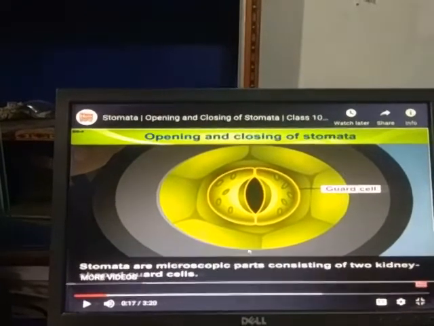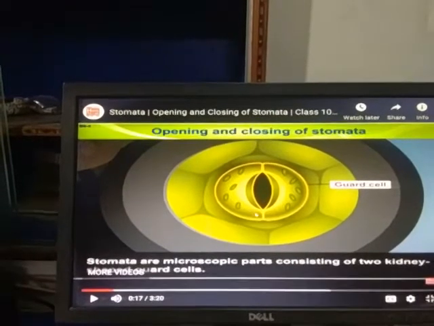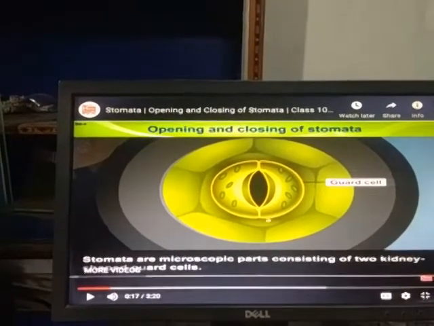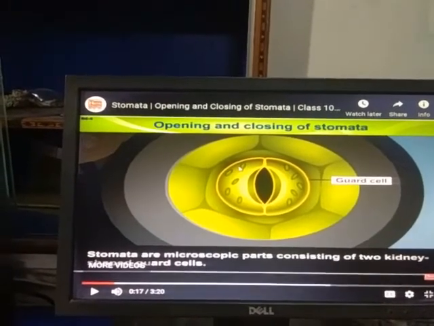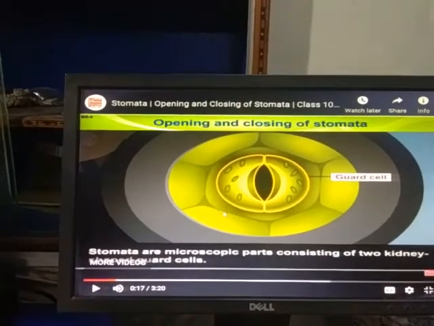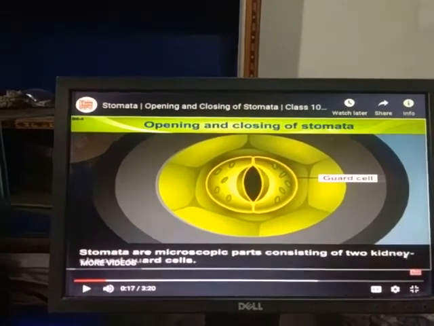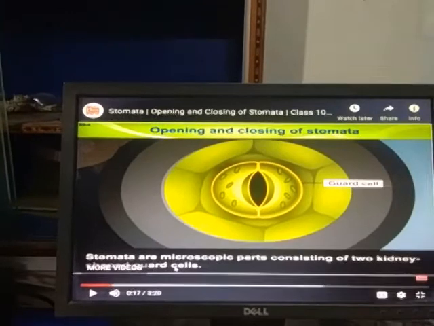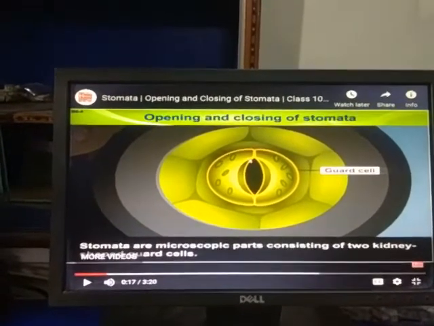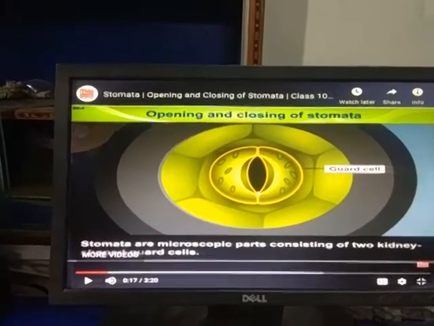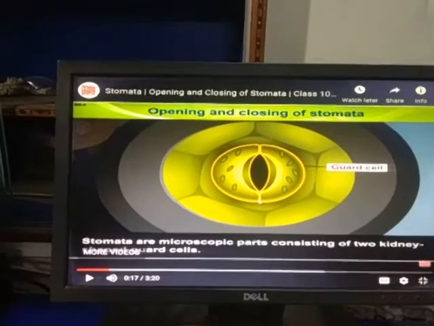Now this is represented here. This portion of the stomata is known as guard cells. Guard cells contain many chloroplasts that are responsible for trapping of sunlight during the process of photosynthesis. As given, stomata are microscopic, very minute parts consisting of two kidney shaped guard cells. The inner portion of the guard cell has a thickened wall, and the outer portion of the guard cell is thin walled.